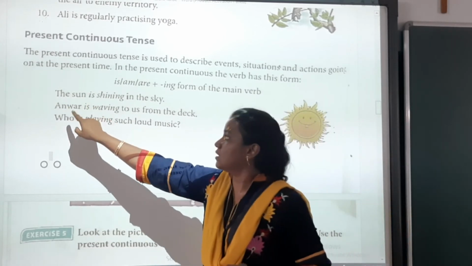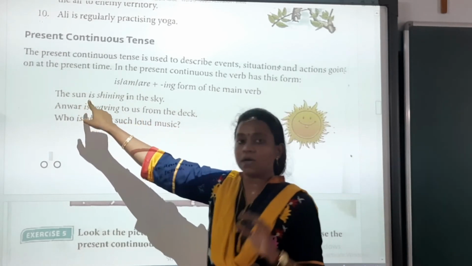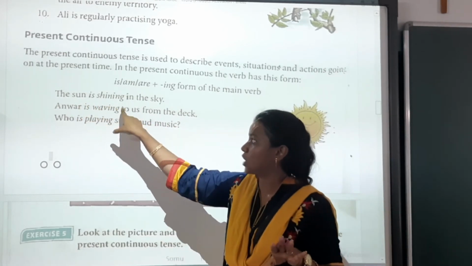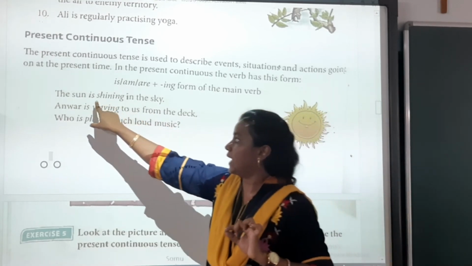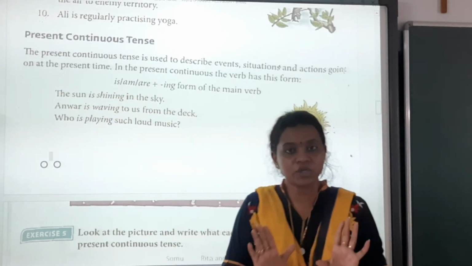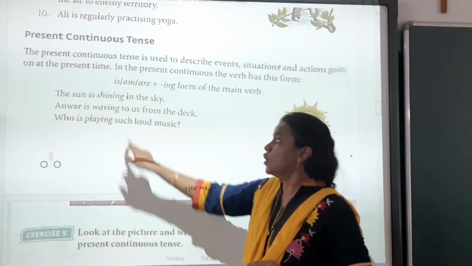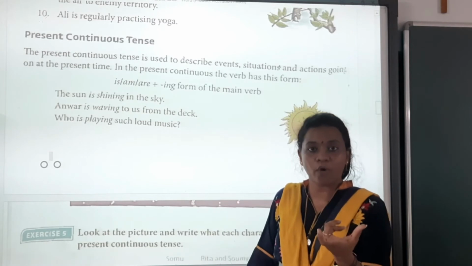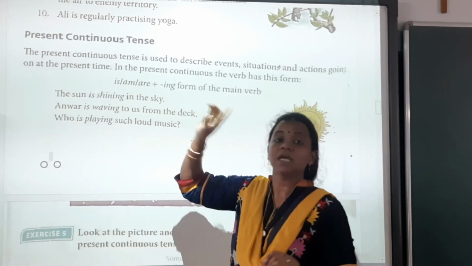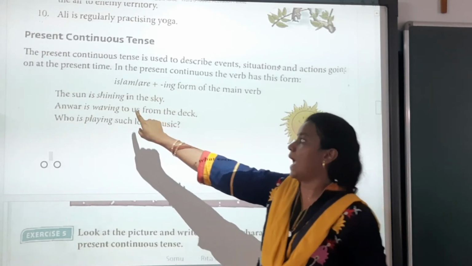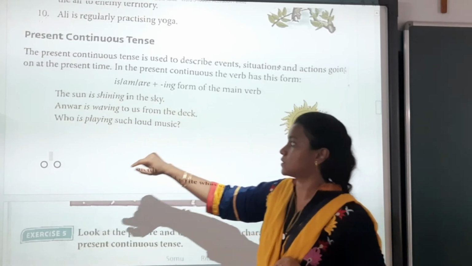Okay, so the sun is shining in the sky. So the sun becomes our subject, is shining is our present continuous form. Is because the sun is always shining, it doesn't change for anybody, and we are talking about the present moment. So shine is our base form of the verb, but to convert it into ing form, means continuation form, we add ing to the verb. In the sky is the rest of the sentence.